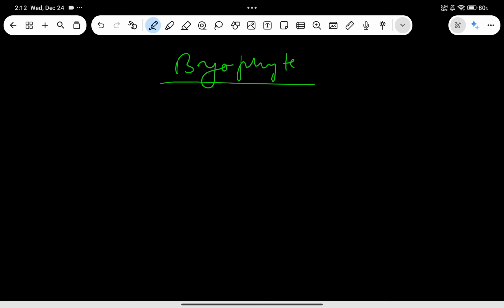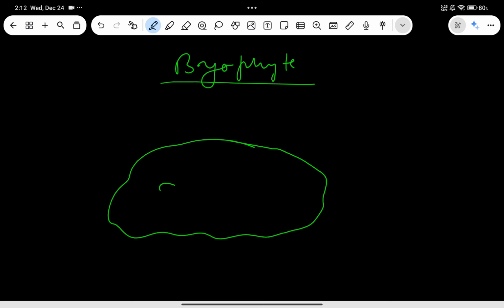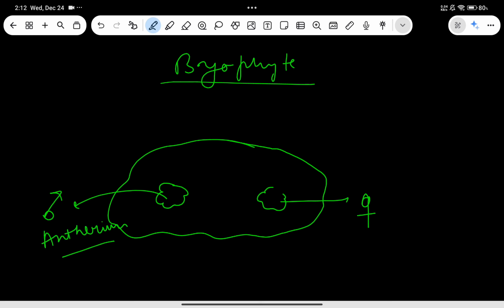Now let me move on to the simple bryophyte sexual reproduction. Let me take a monoecious condition of a bryophyte. So you will find antheridium here and archegonium. I hope you know this. Archegonium is basically the female sex organ and antheridium is basically the male sex organ. Let me write it if people don't know that. Antheridium and archegonium.